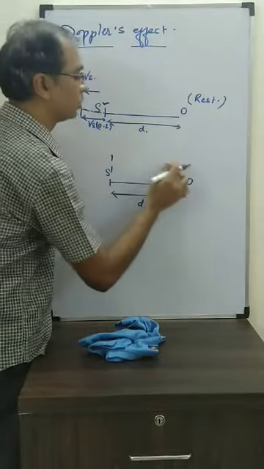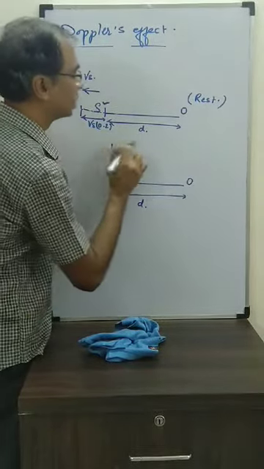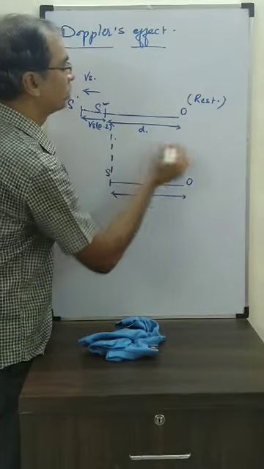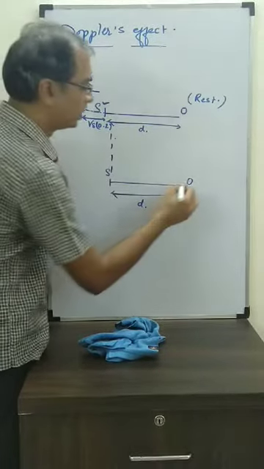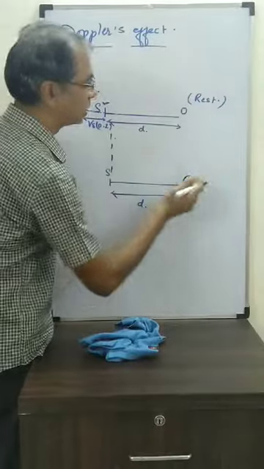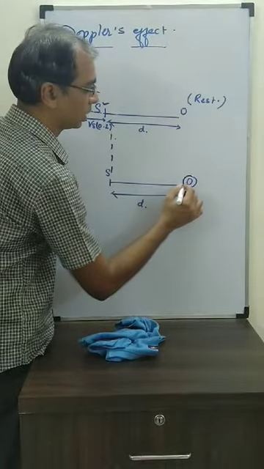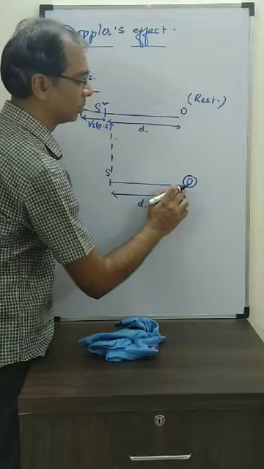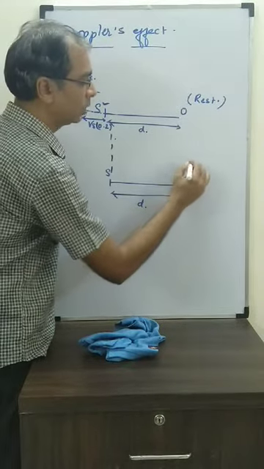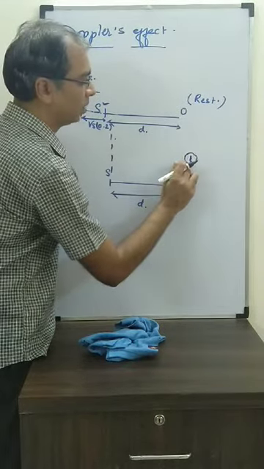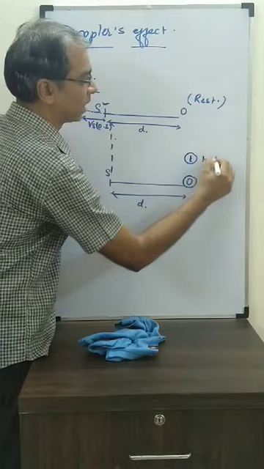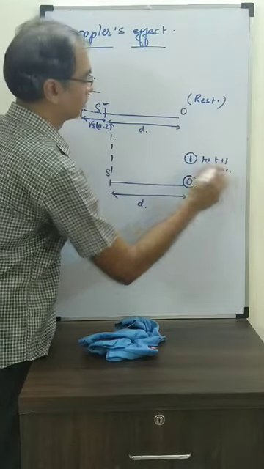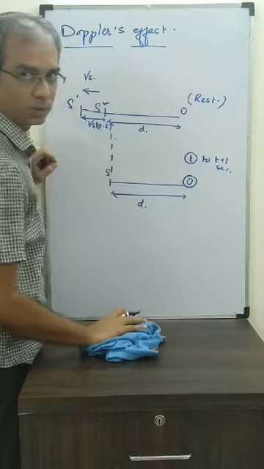Third cycle, also d. Fourth cycle, also d. Fifth cycle, also d. So the observer receives all of these in 1 second only. Let's assume the sound takes some time t to reach the observer. So from t to t plus 1 second, all 5 cycles will be coming towards it.